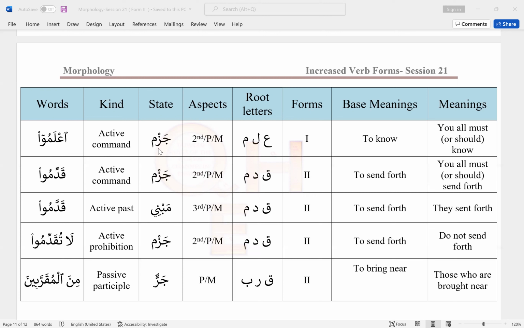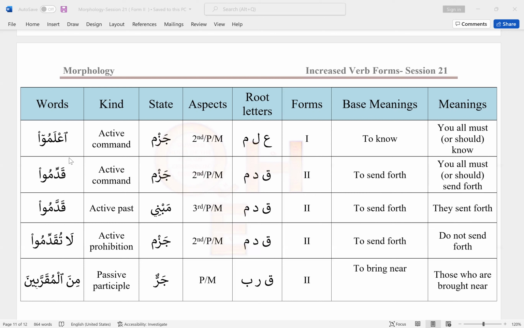Command verbs are always at the state of jazm. And anytime you see waw and alif at the end, that means this is corresponding for the command verb, second person plural male. Root letters ain, lam, mim. It means to know. And it means you all must or should know.